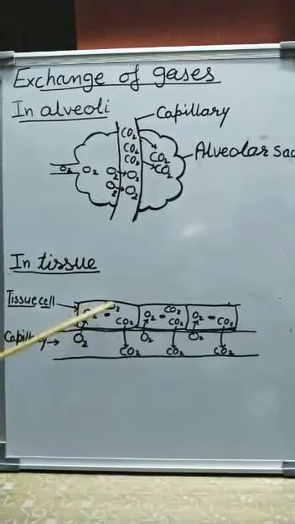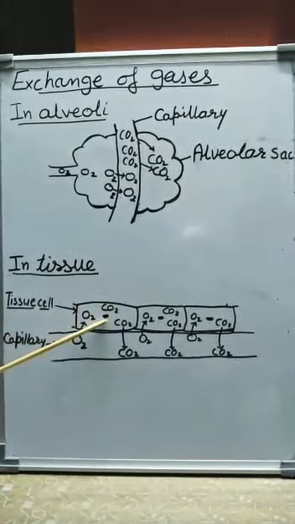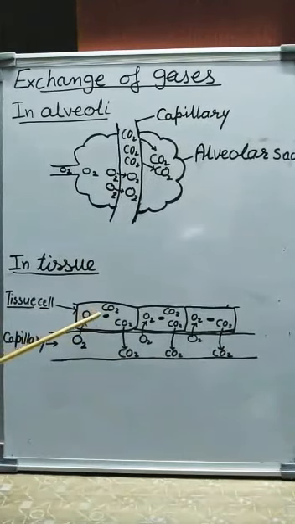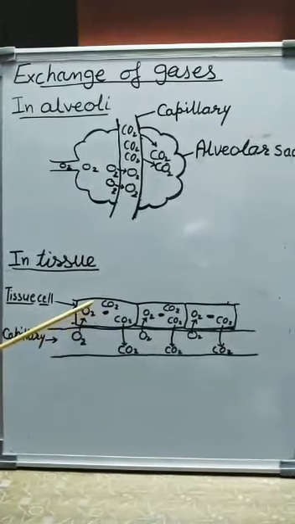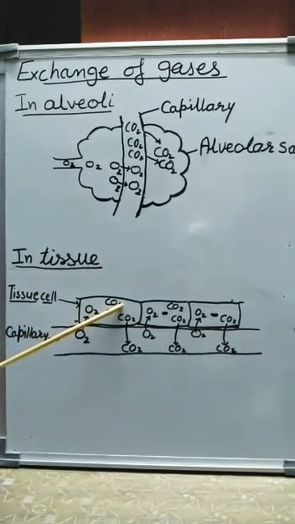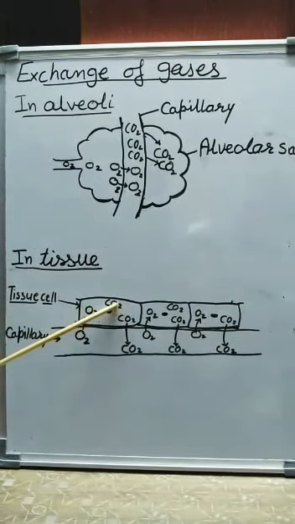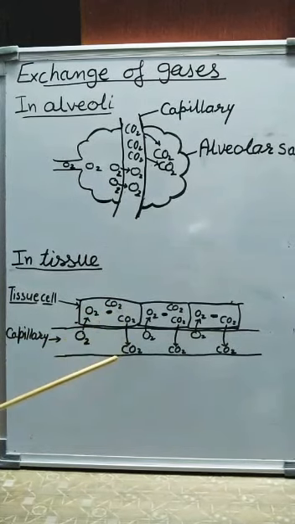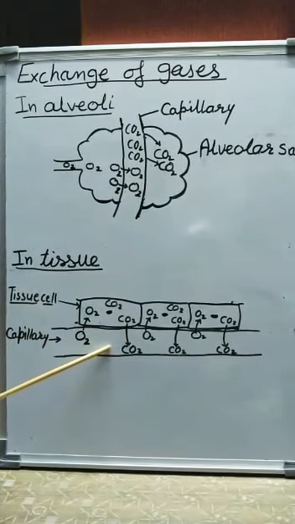As tissue cells have more carbon dioxide, formed due to the production of energy, that carbon dioxide comes into the blood capillaries.